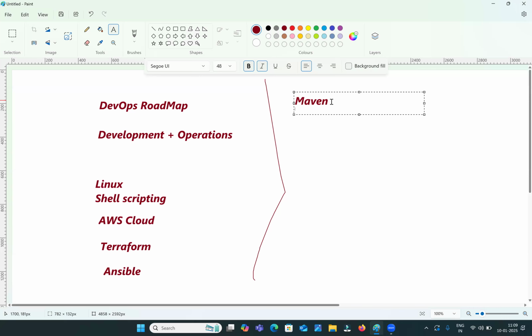After Maven, you should know Sonar. You should learn Sonar also. What is SonarQube? SonarQube is a code review tool. We will do the code review. If you want to perform code review, we need one tool, and that is SonarQube.